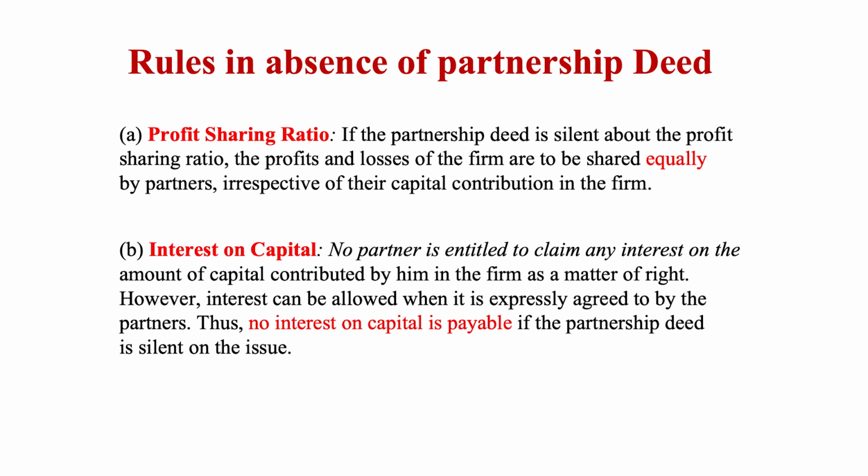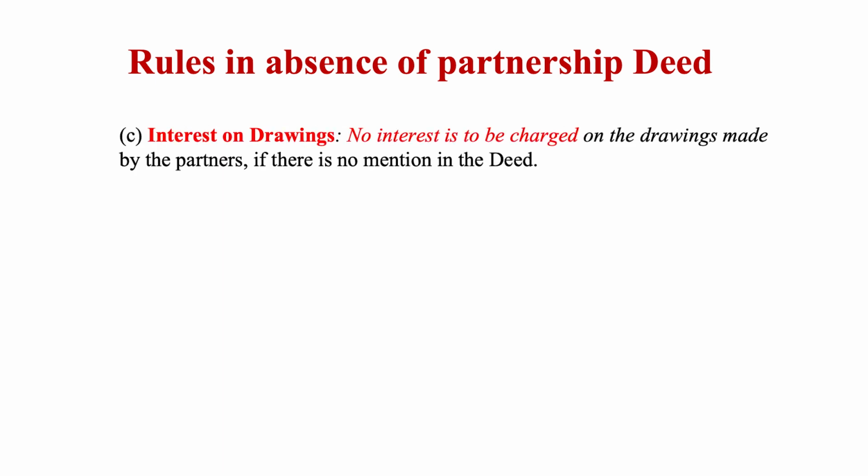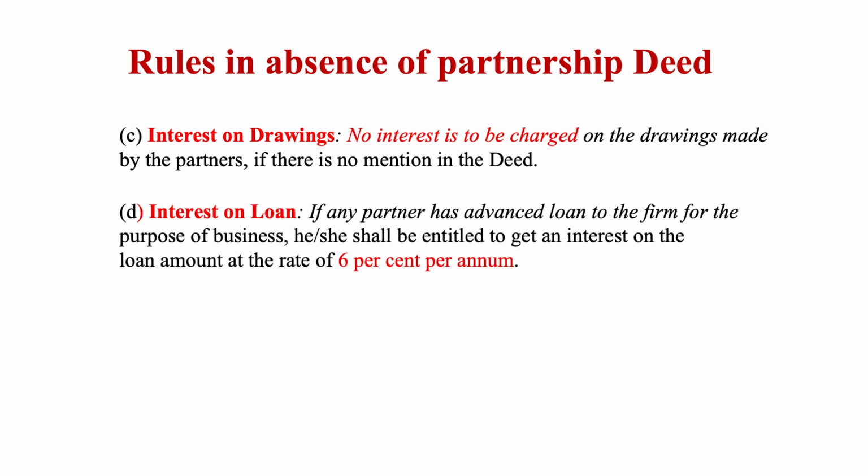Thus, no interest on capital is payable if the partnership deed is silent on the issue. Next is number C. Interest on drawing. No interest is to be charged on the drawings made by the partners if there is no agreement in the deed.